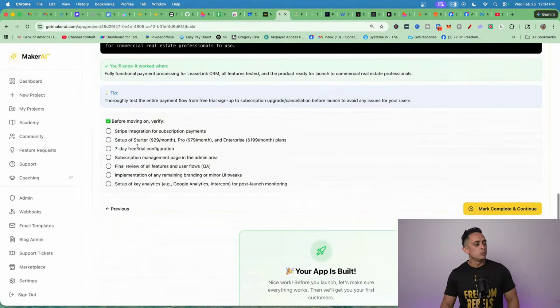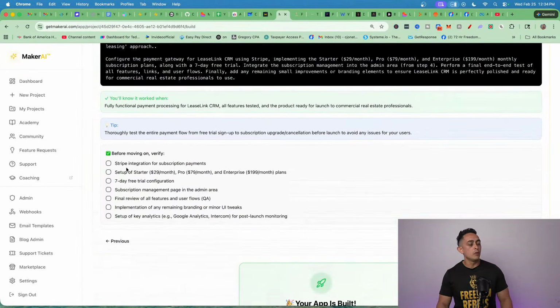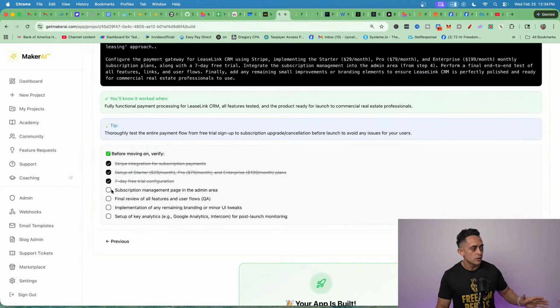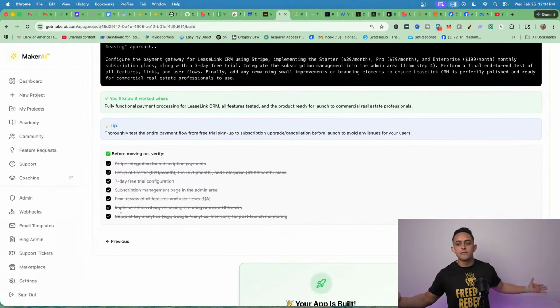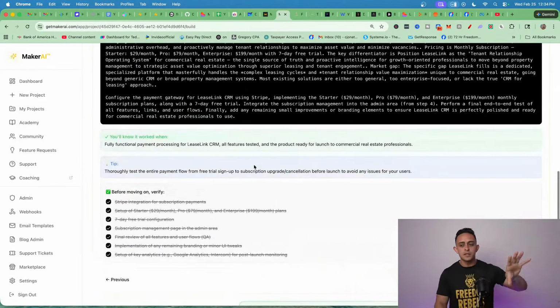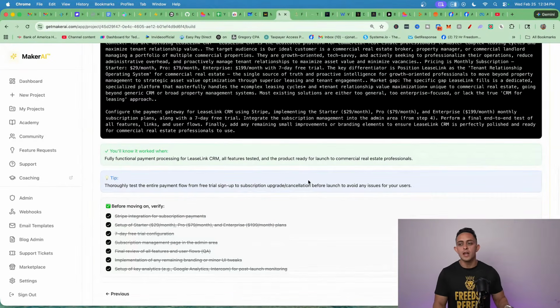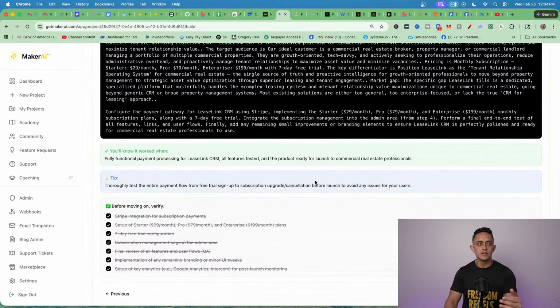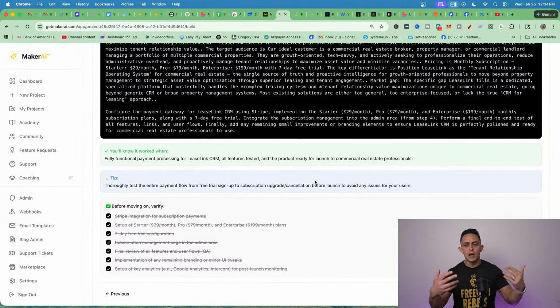Now, after this is built, let's just say we do give you a checklist to make sure everything is good. We have the Stripe that we can get paid. All the setup is good. The 7-day free trial, so subscription's good. All of this should be done for you using the prompts that we're giving you with Maker AI, okay? That's kind of the cool part about this, is you don't really have to think about building it because the prompts are done for you. Okay. That's a very powerful thing.